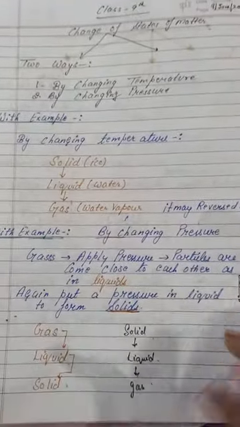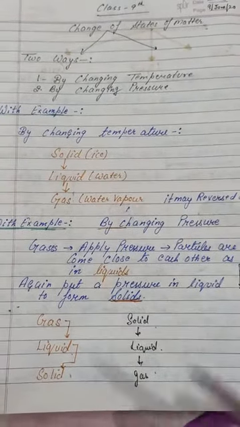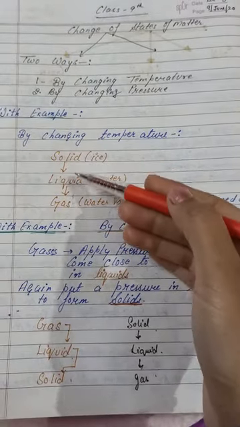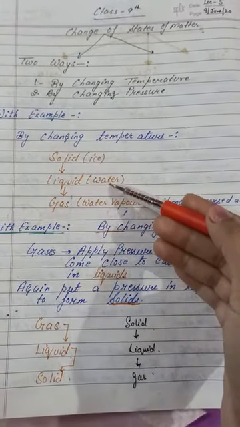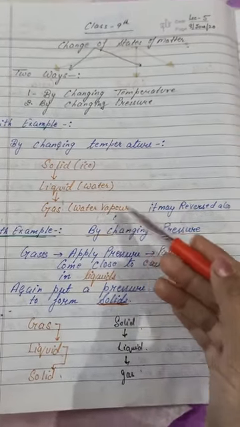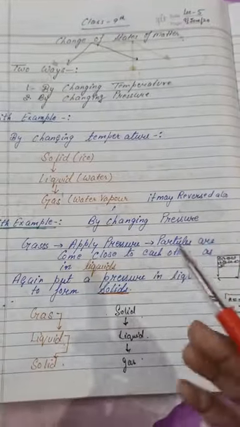Next, here is the change of states of matter, in two types. One is temperature, second is pressure. With temperature, solid is changed into liquid and liquid is changed into gas. Means ice is changed into water, water is changed into water vapor. It may be reversed also, vice versa.